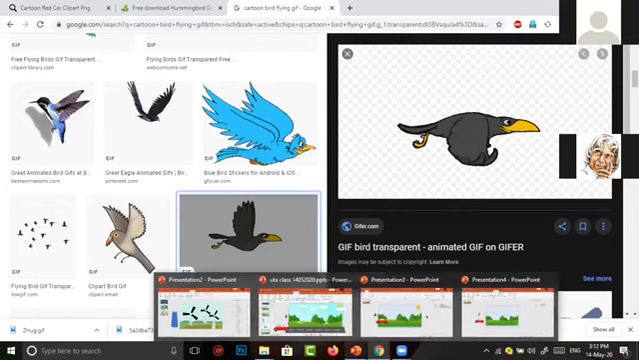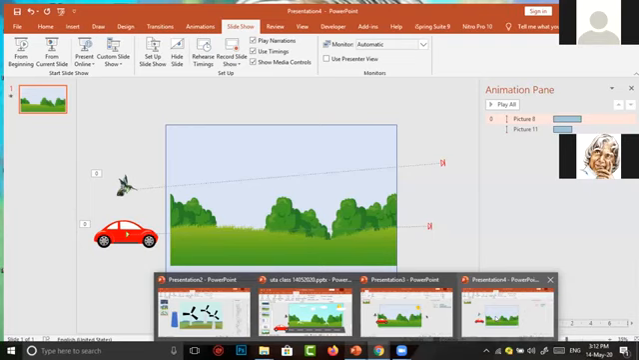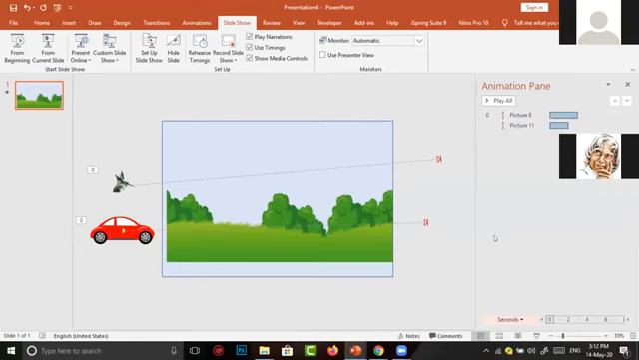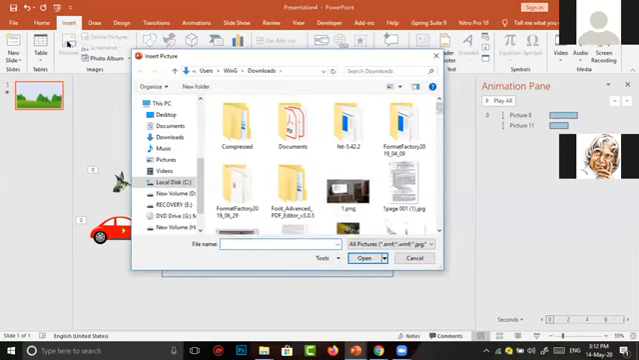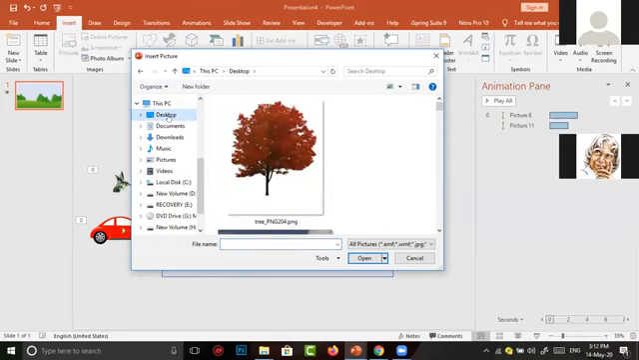Now again I open my presentation. Again we have come to our scene. Here also we have to replace this bird with a GIF image. So I have to go to insert because I want to insert a picture now. Then click on pictures. The recently downloaded image is stored in my desktop. So I click on desktop.